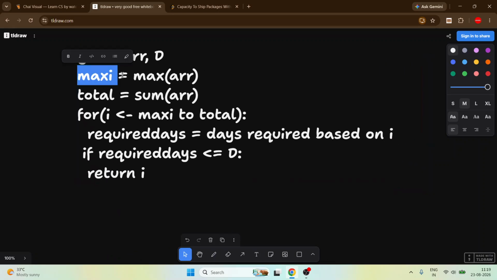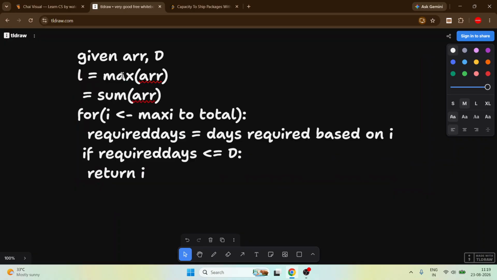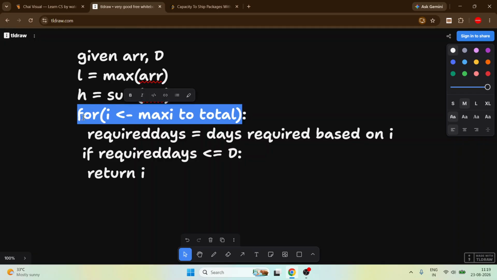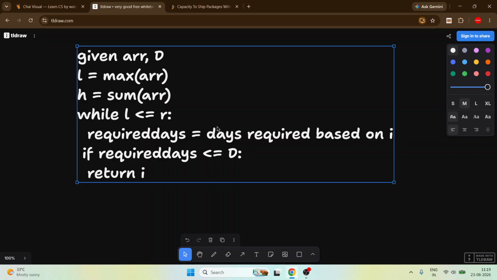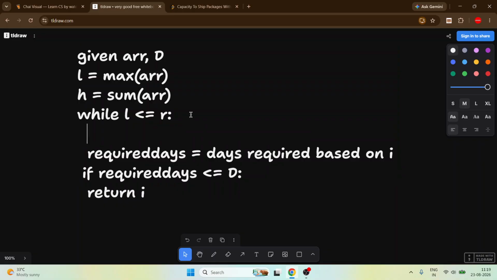So we are actually calculating the max, let's take it as low, and we are actually calculating the total, take it as high. So can we change this for loop to a simple while L is less than equal to R?